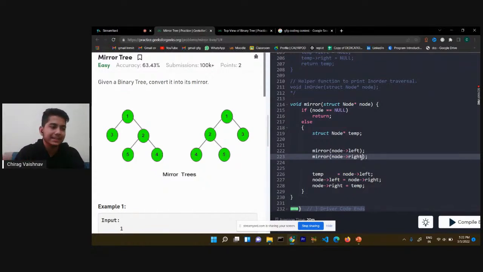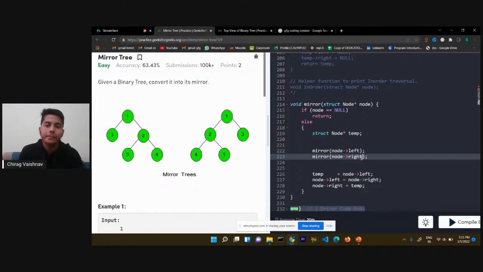This was the base condition that we are looking for: if the node is null, then you have to do nothing. After that, the main gameplay is that first you have to check the whole left subtree, then the whole right subtree, and after that you have to swap.